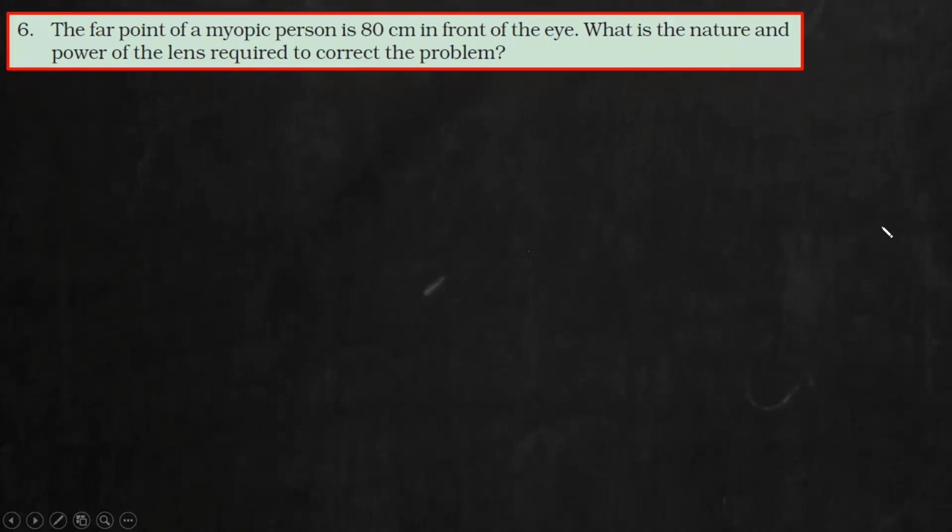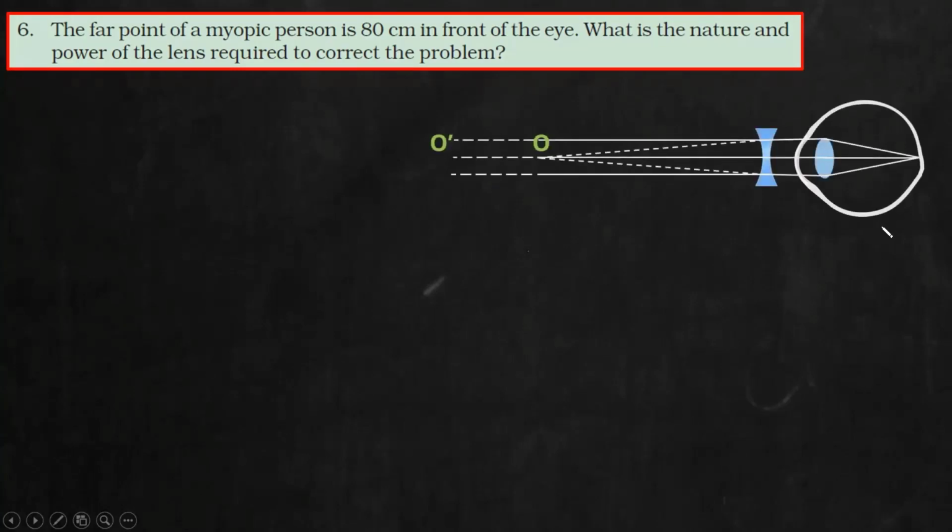How shall we solve this? So, having understood the concept, you can easily tell. First consider the ray diagram. That is the correction ray diagram. That should come to your mind. First of all, you can easily answer this part. What is the nature of the lens? Concave. So write it down. The lens should be concave in nature, or it can be corrected by a concave lens. Now second condition.